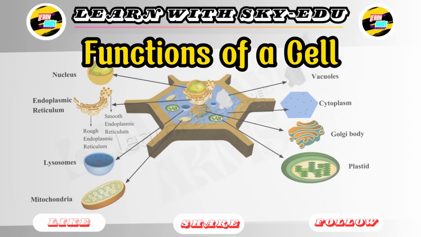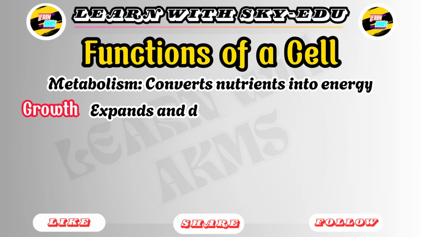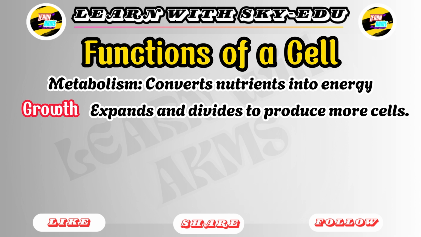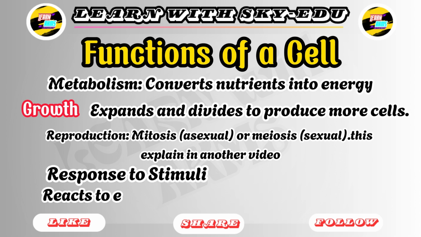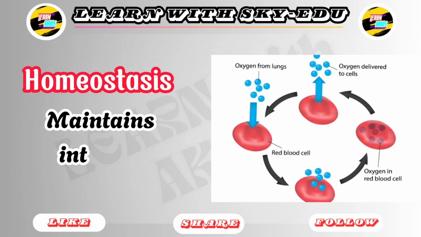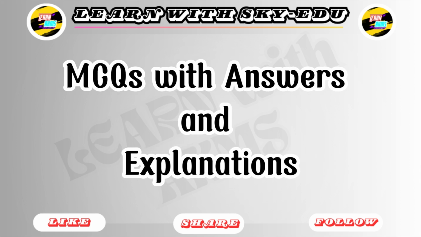Functions of a cell. Metabolism: converts nutrients into energy. Growth: expands and divides to produce more cells. Reproduction: mitosis, asexual, or meiosis, sexual. This is explained in another video. Response to stimuli: reacts to environmental changes. Homeostasis: maintains internal stability. MCQs with answers and explanations.